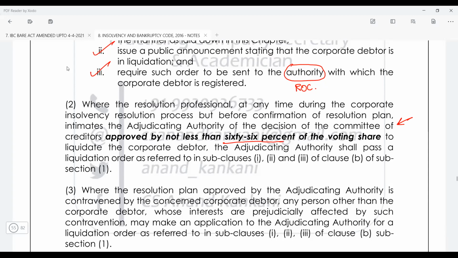Okay, so if it has been approved by not less than 66% of the voting share that it is better we liquidate the corporate debtor, then again the adjudicating authority is going to pass the order, issue a public announcement, and submit the order to the authority where it is registered.